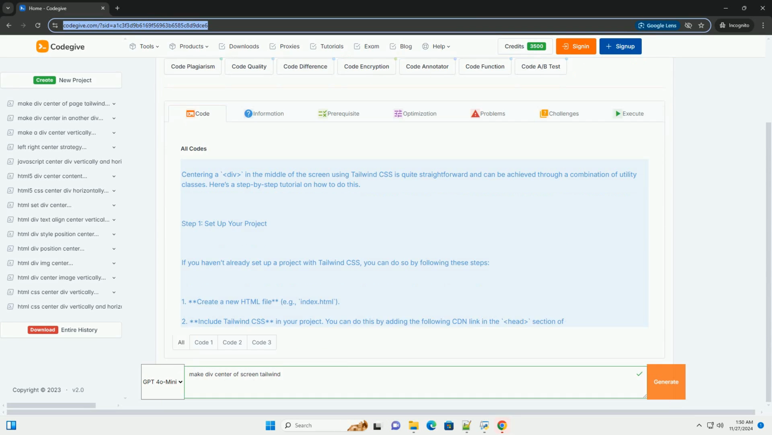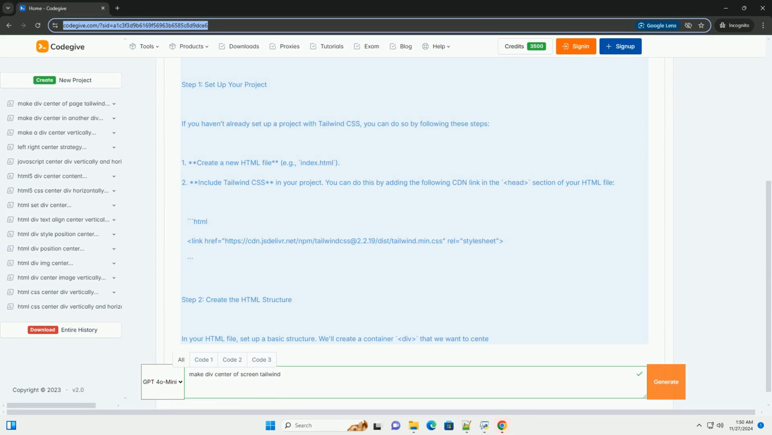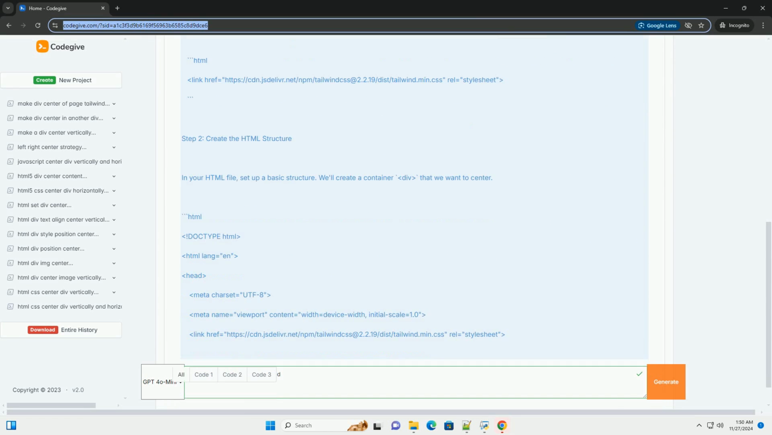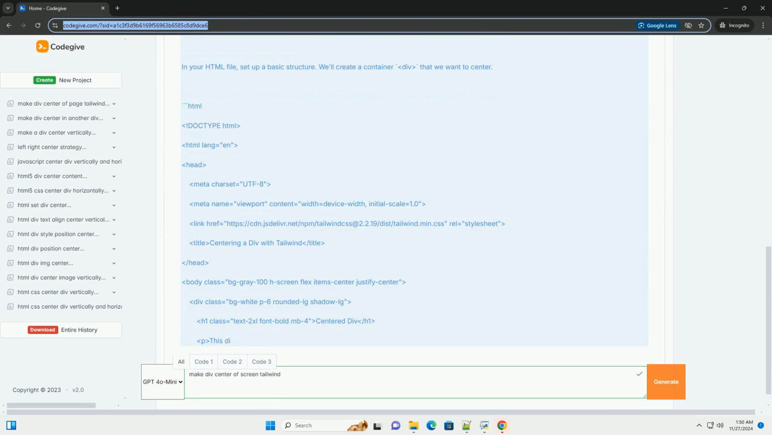Centering a div in the middle of the screen using Tailwind CSS is quite straightforward and can be achieved through a combination of utility classes. Here's a step-by-step tutorial on how to do this.